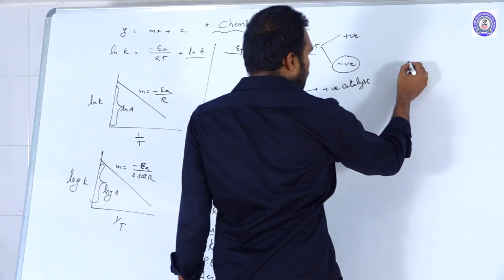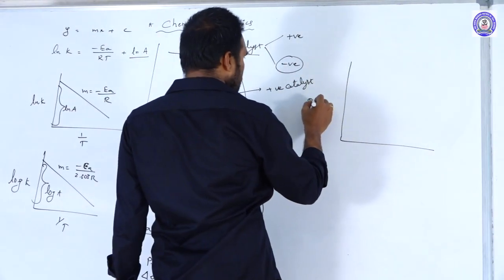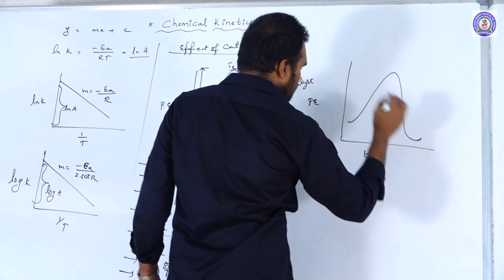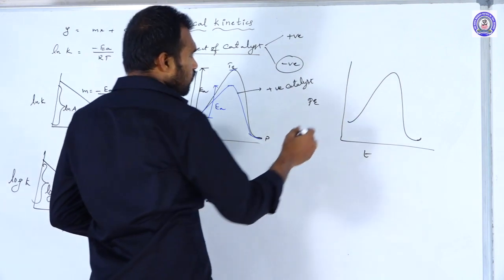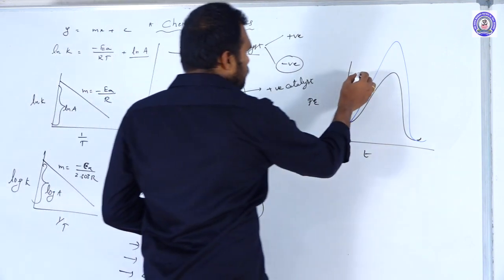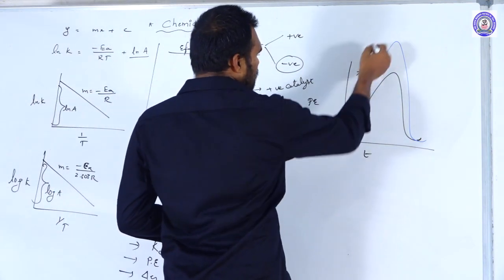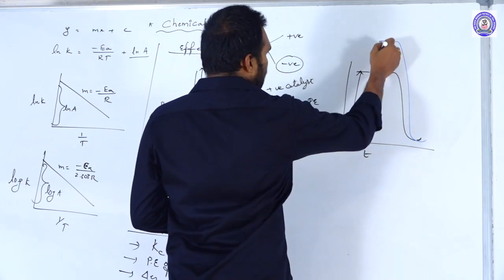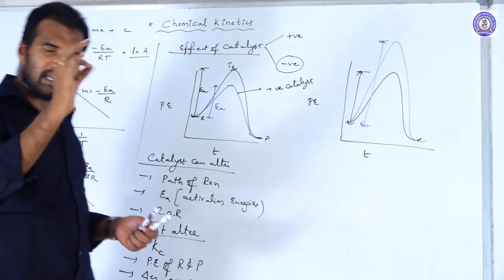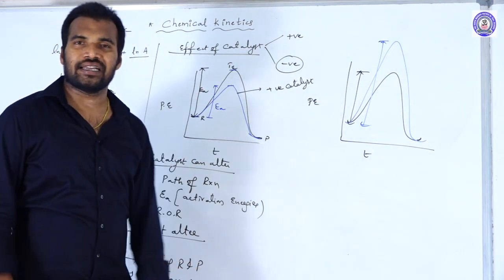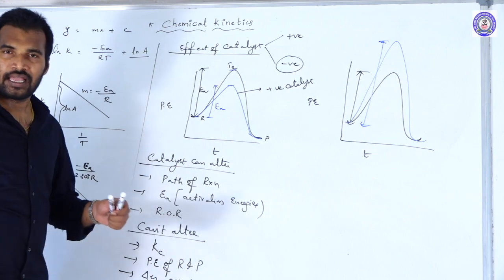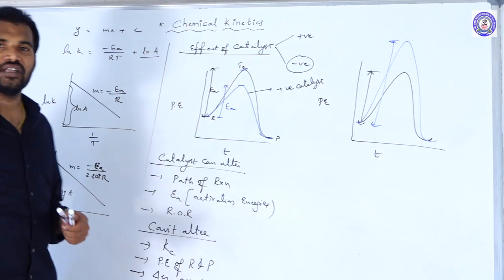So quite the reverse. If you draw the graph between potential energy versus time, the actual path is this one, but in the presence of a negative catalyst, it will happen like this. This is the activation energy before the catalyst, and this is the activation energy after the catalyst. Because of the increase in activation energy, very few molecules convert from reactants into products, so the rate of reaction decreases. So this is about the effect of a catalyst on the rate of the reaction.